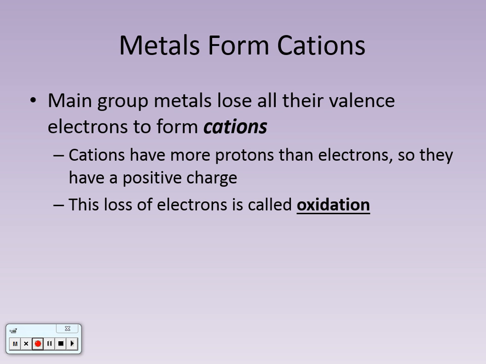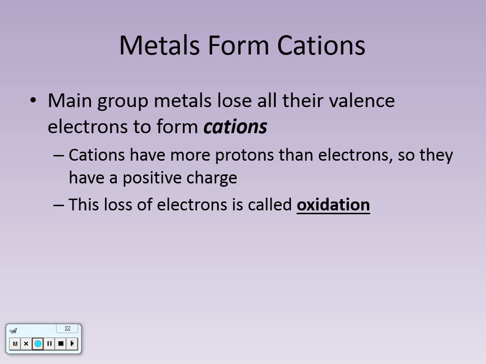So any atom that loses electrons we say is oxidized. Forming rust is forming a bond between iron and oxygen, so that process is involved there.